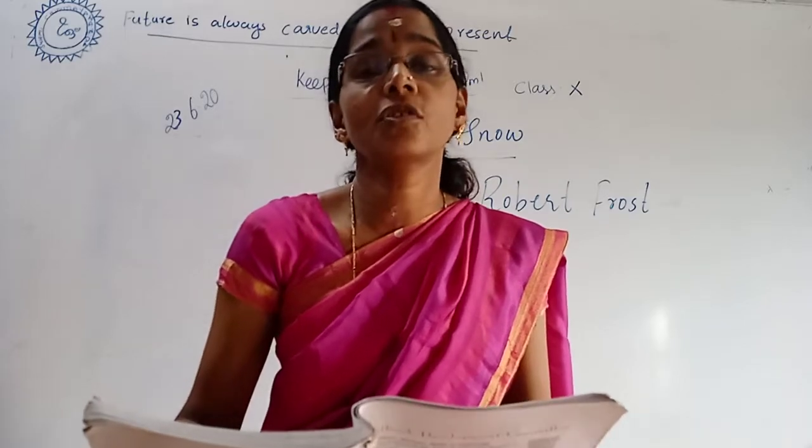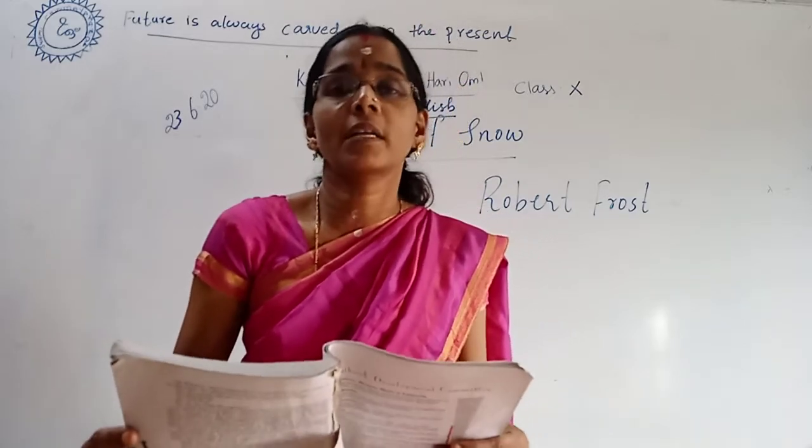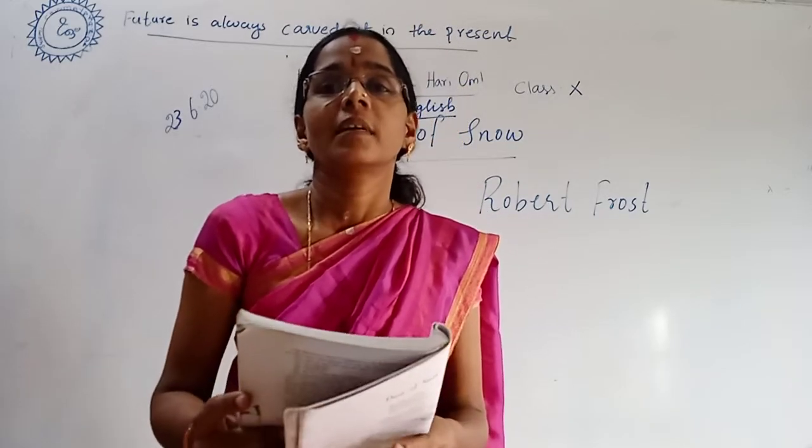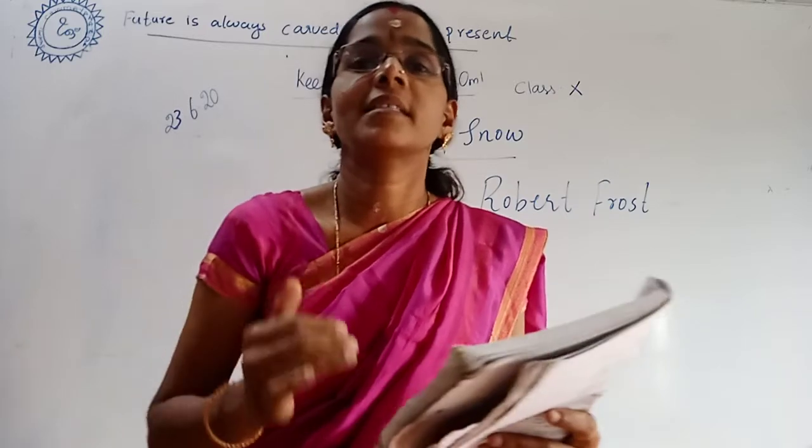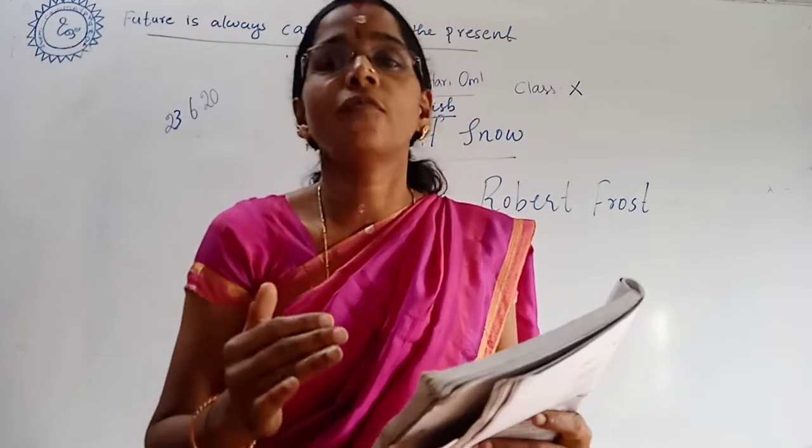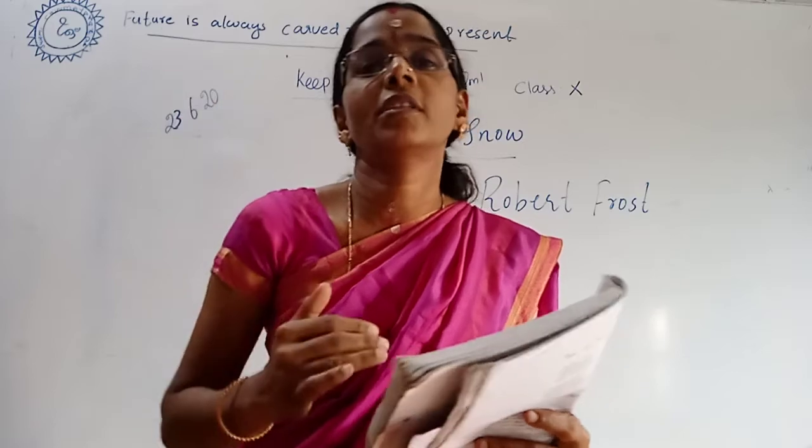What do you mean by dust of snow? Small particles of ice. As it is a winter season, there are a lot of snow particles on the tree.